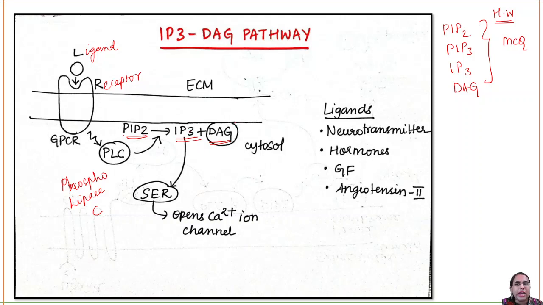DAG will be present attached to the membrane on its cytosolic side, but IP3 can go to the smooth endoplasmic reticulum, which will have the channels. What channels? Calcium ion channels. It will open the calcium ion channels, and the concentration of calcium inside the cytosol will increase. Okay, and that can also be helpful in several pathways. Now, what are the ligands that can be used in the IP3 DAG pathway? It can be a neurotransmitter, a hormone, a growth factor, angiotensin 2. These are again potential MCQs.